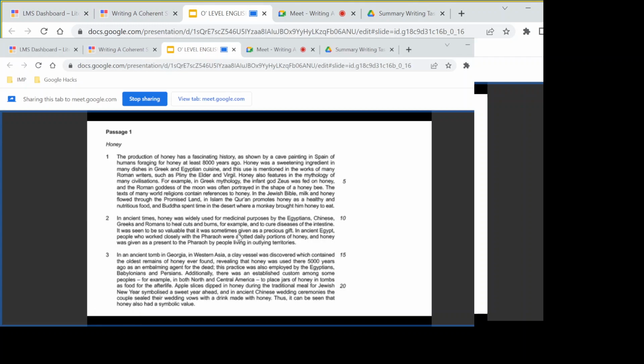Okay. So, we've got 2 points here: medicinal purposes and precious gift. And miss, it became too valuable. I think these are 2 points that are complementing each other. One, it is valuable. It became so valuable that it was given as a precious gift.